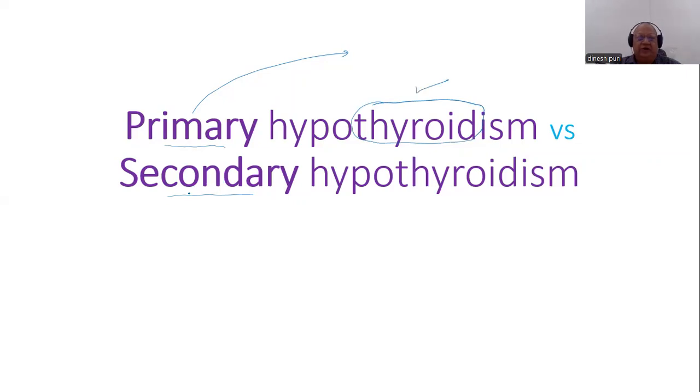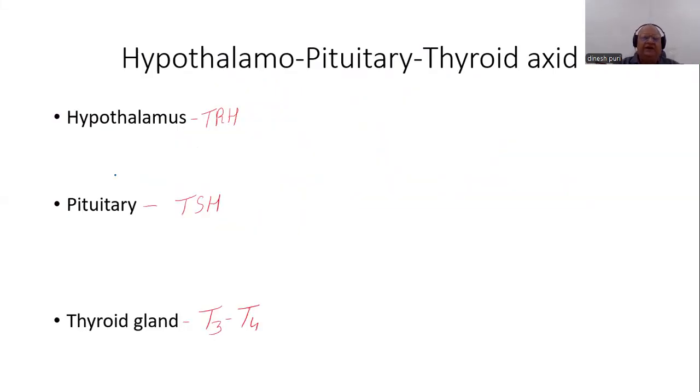Secondary hypothyroidism means that the defect does not lie primarily in the thyroid gland. It is somewhere else. Somewhere else means where? It is either in the hypothalamus or in the pituitary. The so-called hypothalamus-anterior pituitary-thyroid axis is defective.